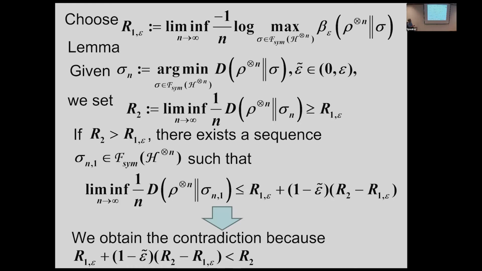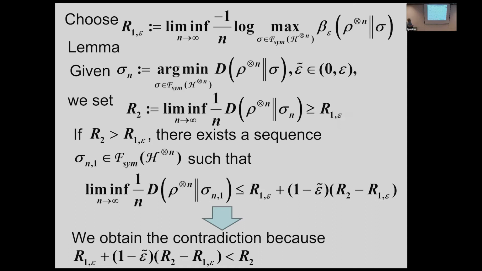But if this is correct, there exists some state such that the sequence is smaller than R2, and this contradicts that this is the minimum state. So this limit should be the minimum, but this says there exists a smaller one, if this one is strictly larger than this one. If this one is equal to 0, there is no contradiction because this one is equal to this one. So we show that R2 equals R1 epsilon, which means that we have already shown that statement.